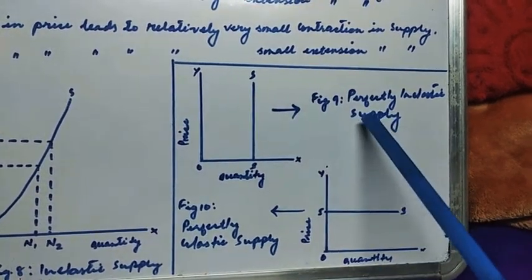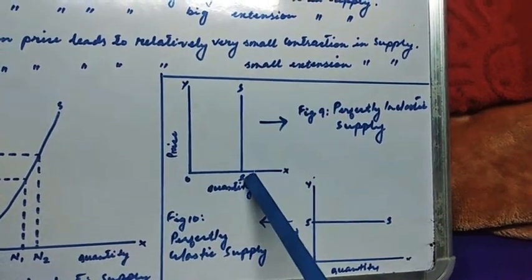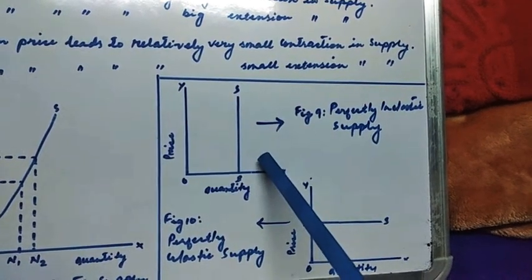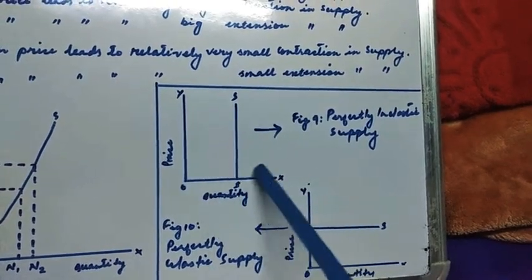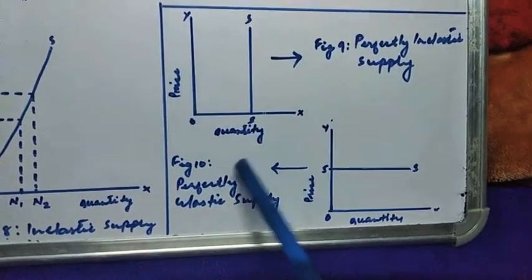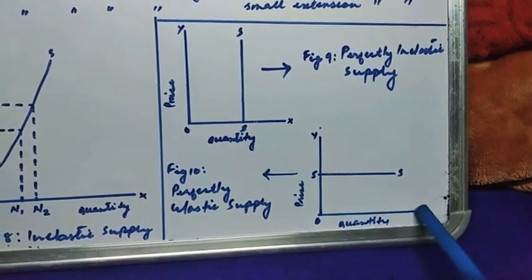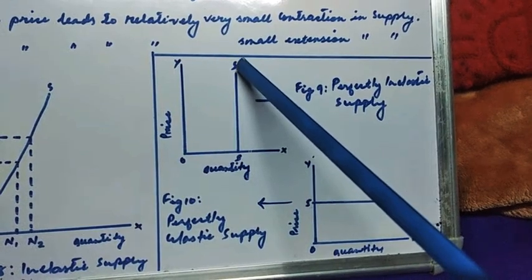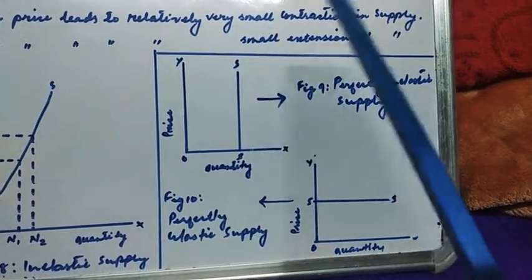So in perfectly inelastic supply, the supply curve will be parallel to the y-axis, or it is a vertical straight line touching the x-axis in case of perfectly inelastic supply. And then in case of perfectly elastic supply, the supply curve is horizontal to the x-axis. So a supply curve vertical, sorry.